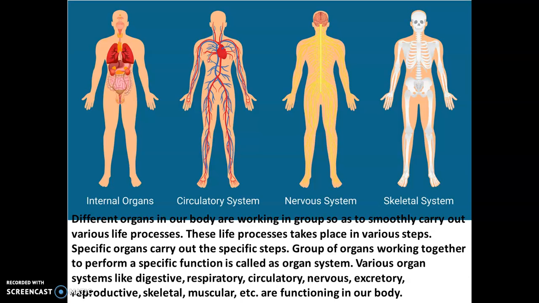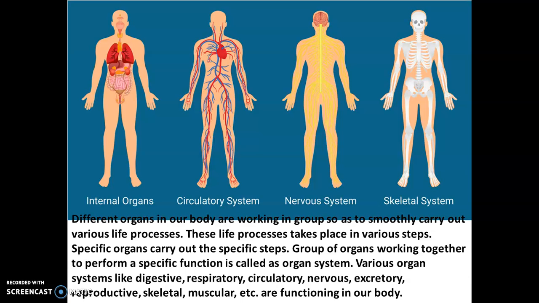For example, the process like respiration. If we don't breathe, obviously we will die. This life process takes place in various steps. Specific organs carry out specific steps. A group of organs working together to perform a specific function is called an organ system.